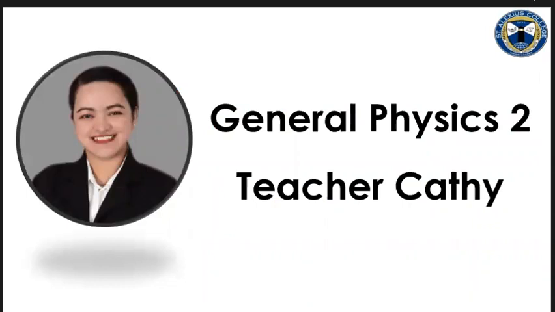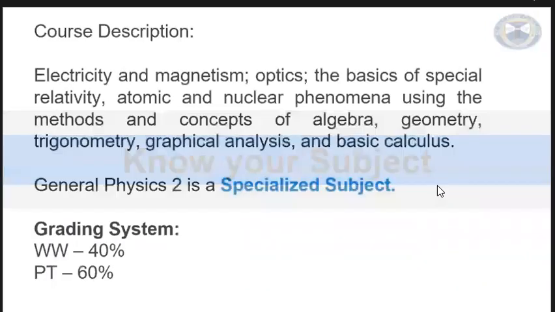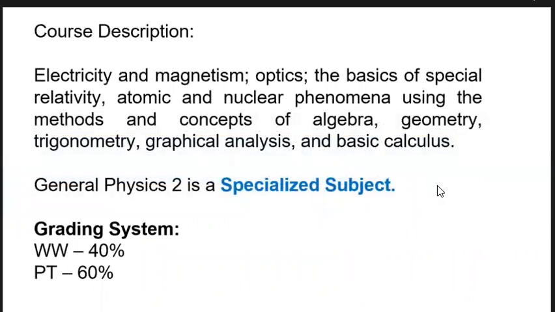So I was not able to inform you of your subject, particularly for General Physics 2. Please know that this General Physics 2 is more of electricity and magnetism, optics, the basics of special relativity, atomic, and nuclear phenomena, using the methods and concepts of algebra, geometry, trigonometry, graphical analysis, and basic calculus. That is the reason why one of your prerequisites to take General Physics 1 is pre-calculus and basic calculus as the prerequisite subjects.